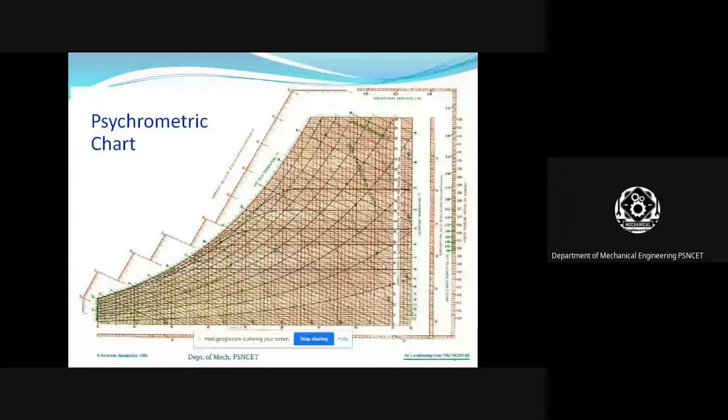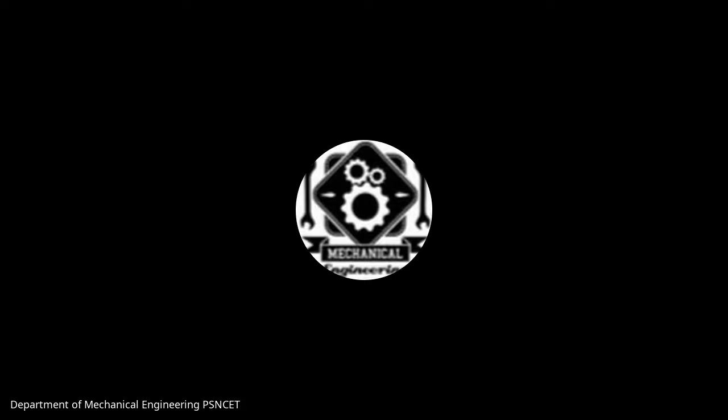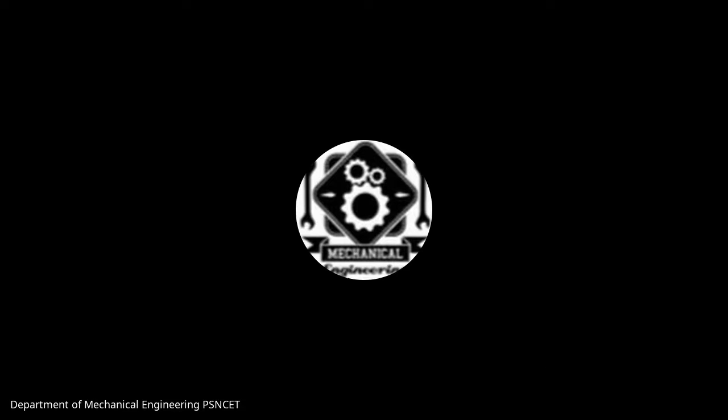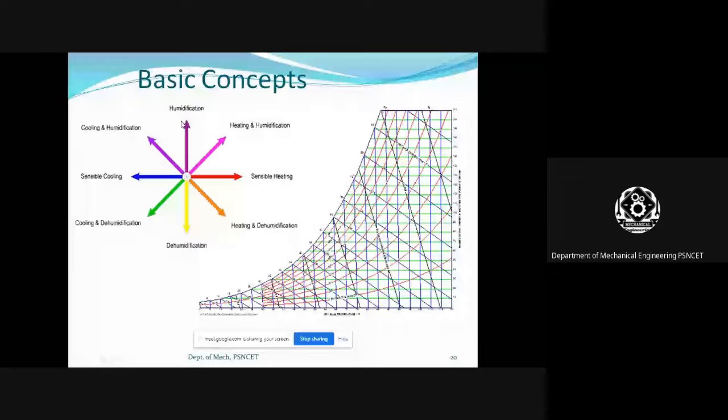First, you look at the y-axis. This y-axis towards upward is the humidification process, towards downwards is the dehumidification process. Clear? Similarly, in the x-axis, towards the right side is sensible heating, towards the left side is sensible cooling. So in between sensible cooling and humidification is cooling and humidification. Similarly, in between sensible heating and humidification, heating and humidification.